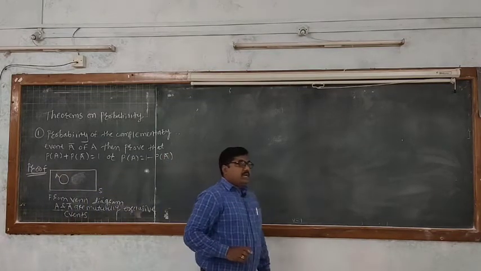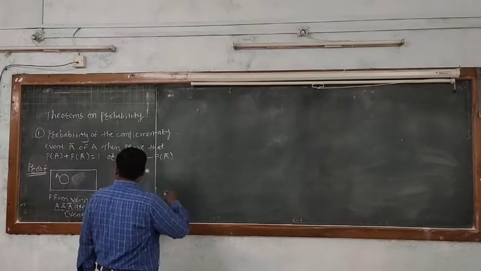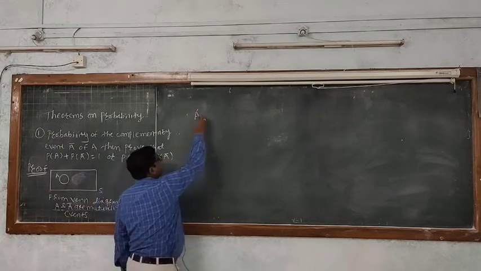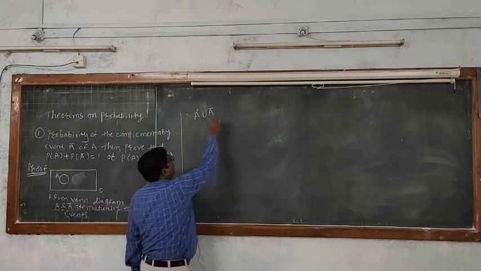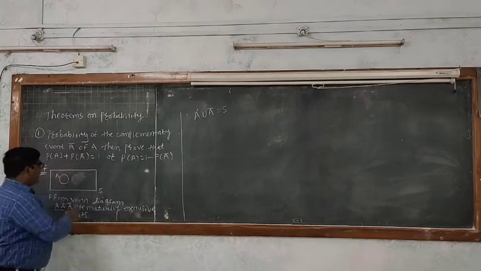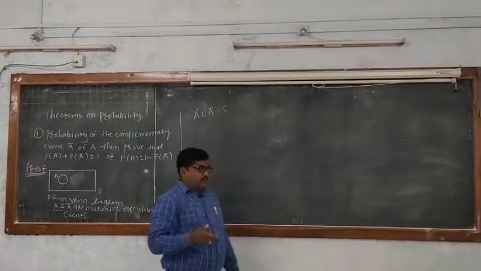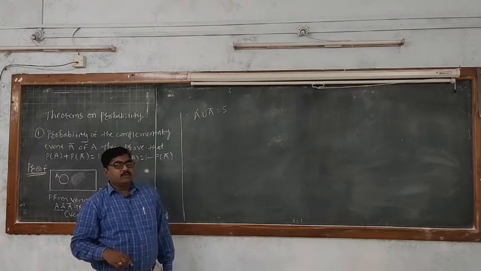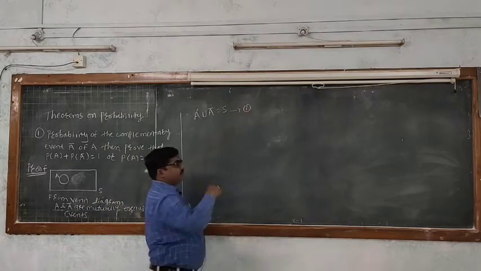Now, if the events are mutually exclusive, therefore A union A bar equal to S, right? How? From Venn diagram, because total probability is equal to 1. That's why I have written A union A bar equal to S. We call it equation number 1.